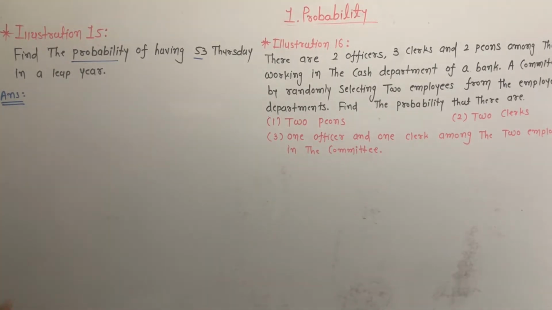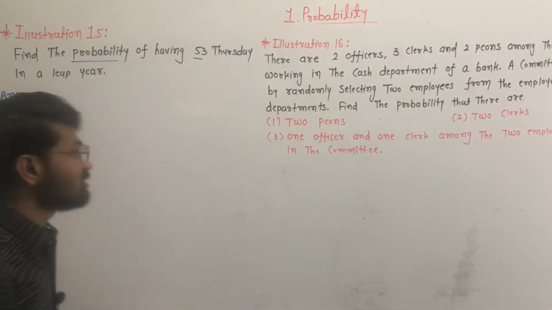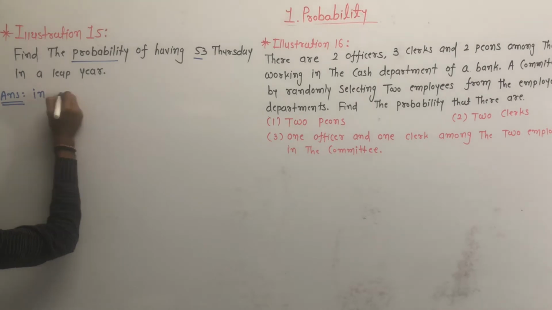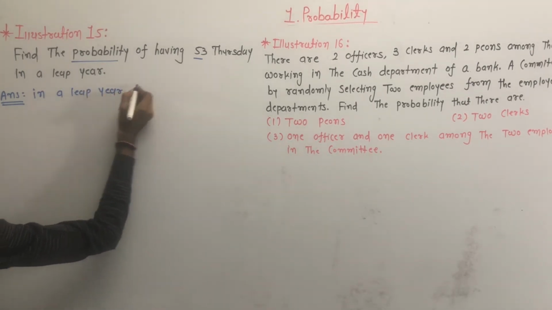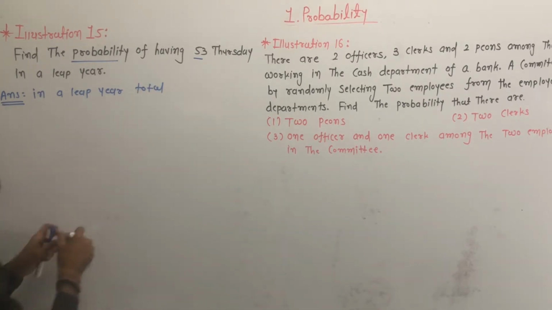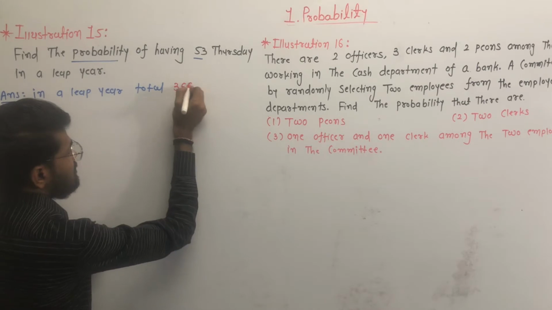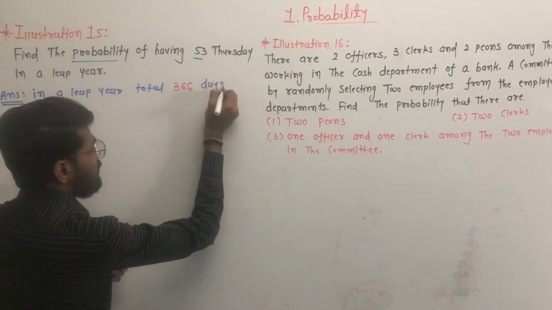In a leap year, the total number of days is 366.